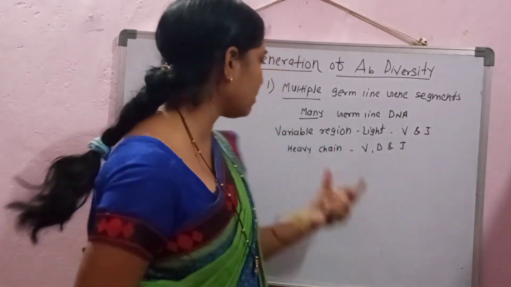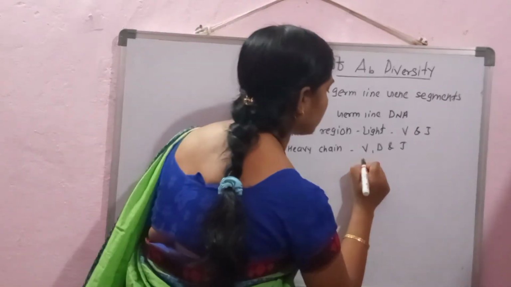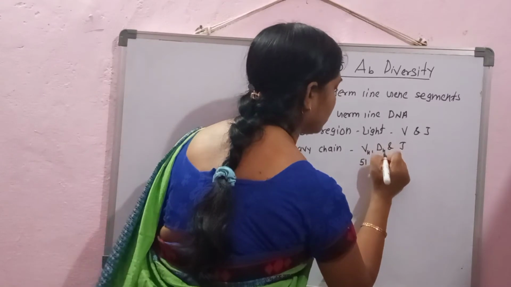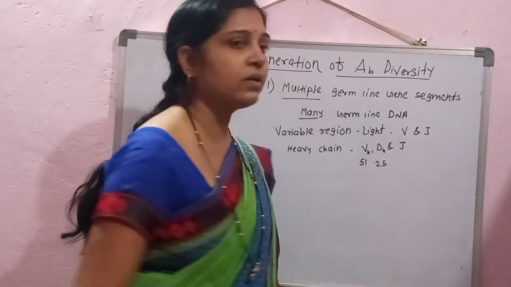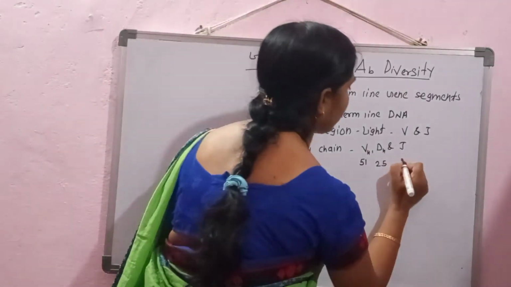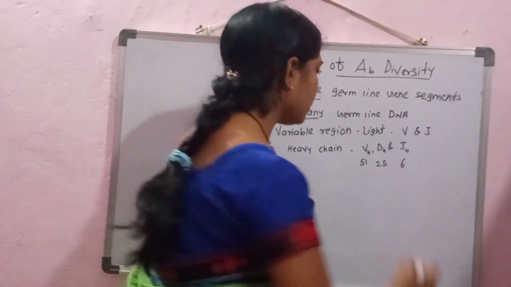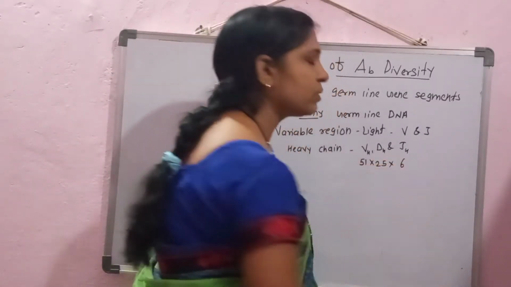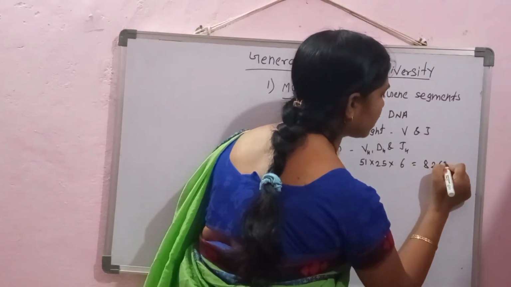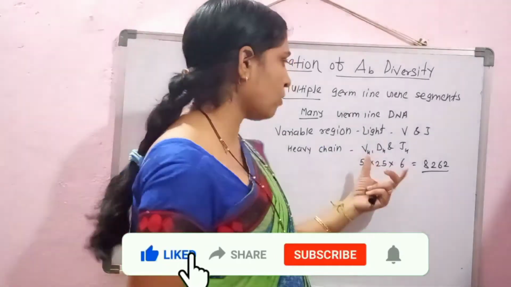For the heavy chain, that is the V, D and J gene segments, there are 51 VH gene segments, 25 DH gene segments, and 6 JH gene segments. The combinations we get are 8262 different combinations for the heavy chains.